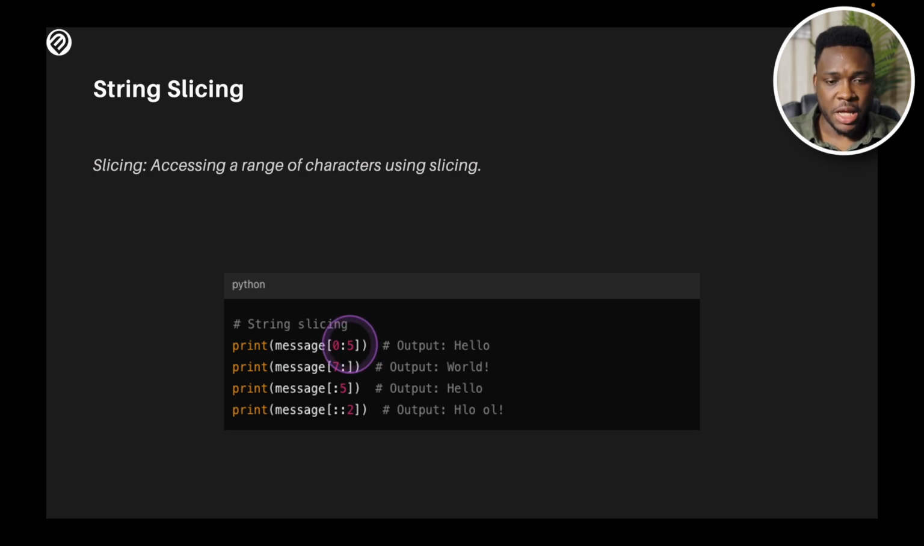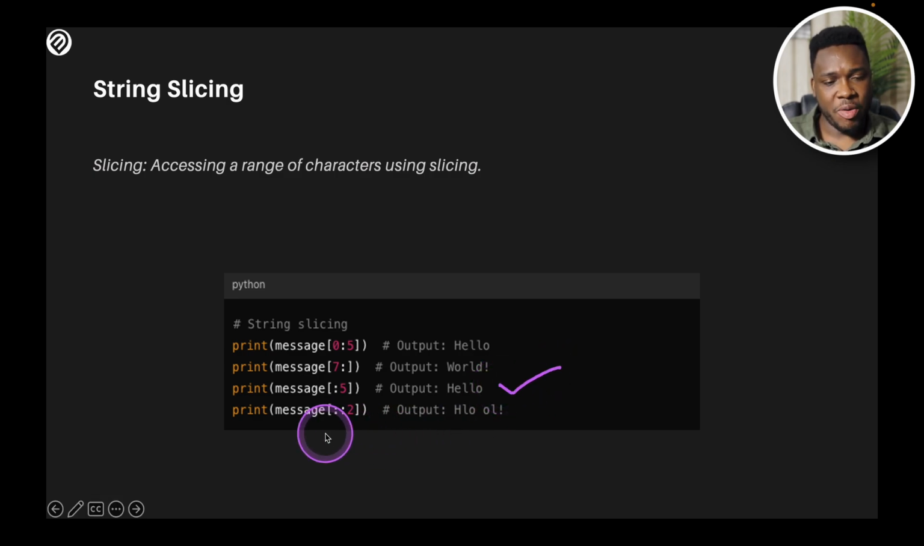So it's going to print from the very first, hello, and gets to the fifth index, which is the O. The second example here takes from the seventh index as the start, and where it stops is the end. And the third one starts from the very beginning up to the fifth index. And that is what is printed here.